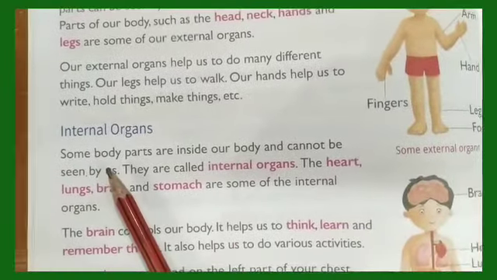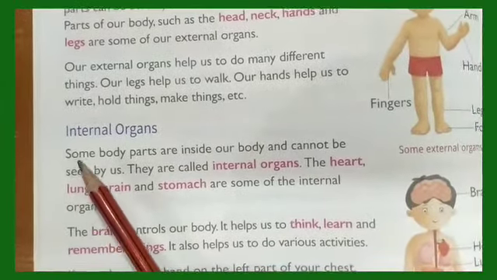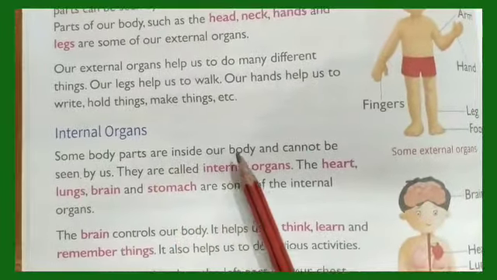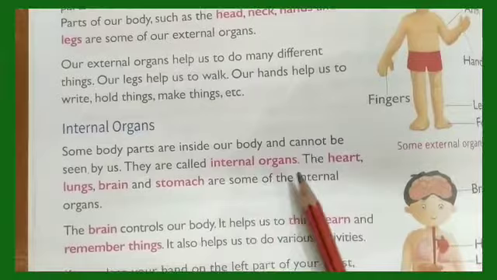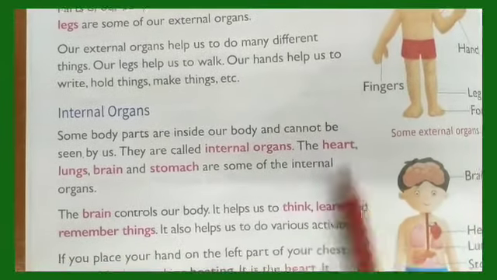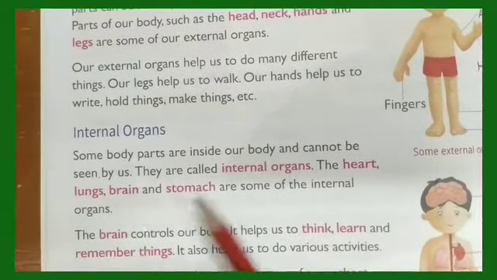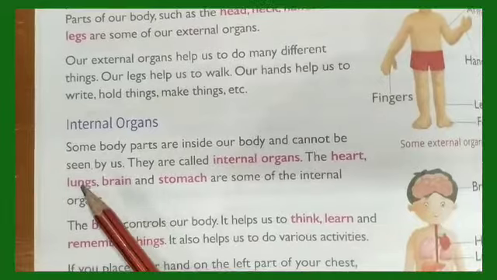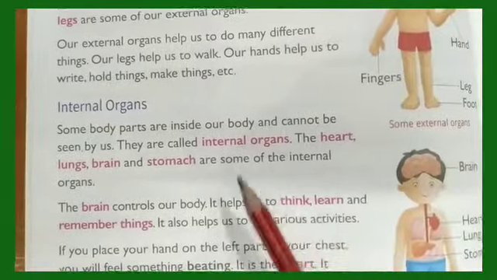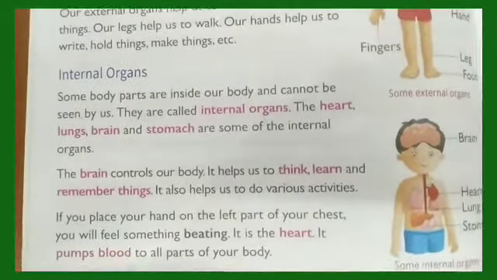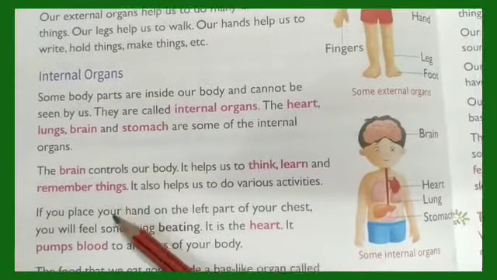Now, what are internal organs? The parts which are inside a body and we cannot see them. Now, some body parts are inside our body and cannot be seen by us. They are called internal organs. The heart, lungs, brain and stomach are some of the internal organs. Can you see all these parts? Can you see anyone's heart? No. Can you see the lungs and the brain and stomach? No. So these are all inside our body. Fine? Let us learn about what are the functions of all these internal organs.